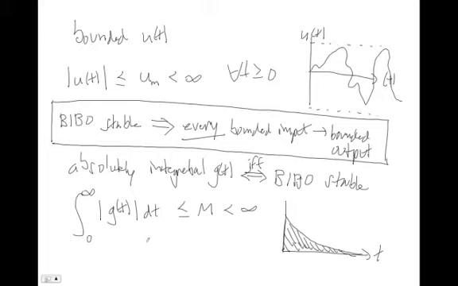We give our system an impulse, and of course we do this mathematically because we can't actually give our physical system a signal that has slack to infinity that's infinitely small. But if we give our system this impulse, we watch its impulse response, we figure out the area under the curve, and if the area under the curve is a real number, then we know our system is bounded input, bounded output stable. So there are a couple of things that come out of bounded input, bounded output stable systems that are useful to us.